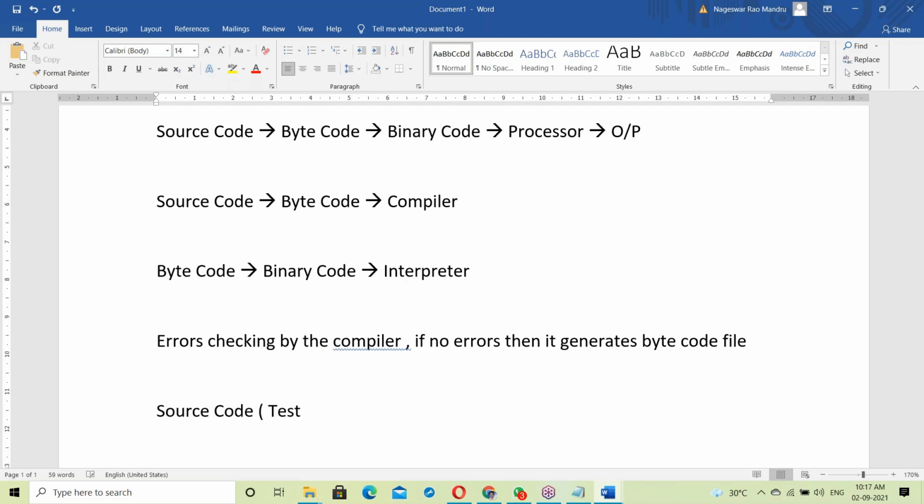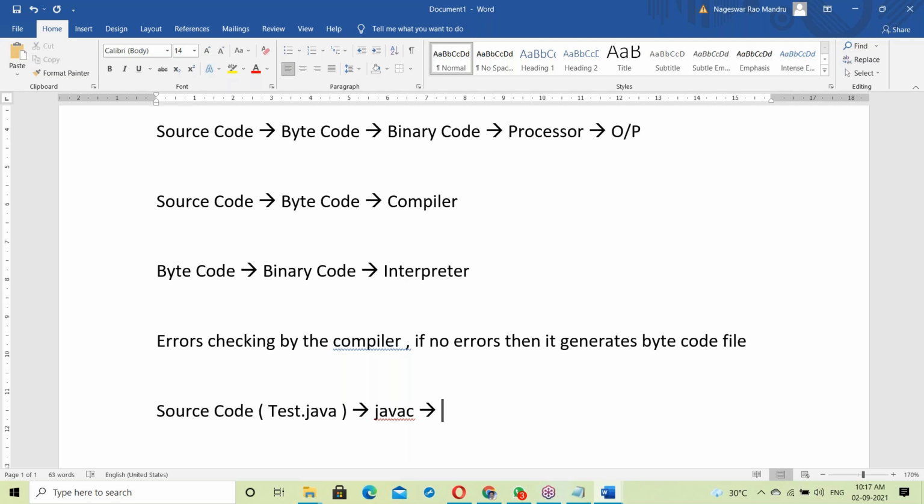Suppose test.java is a source code. This source code is given to the Java compiler, javac. So the Java compiler takes test.java.